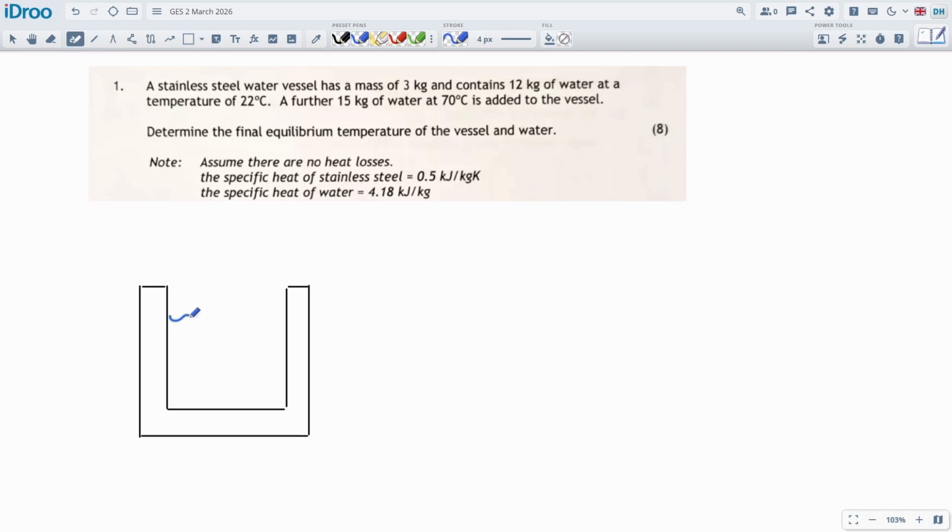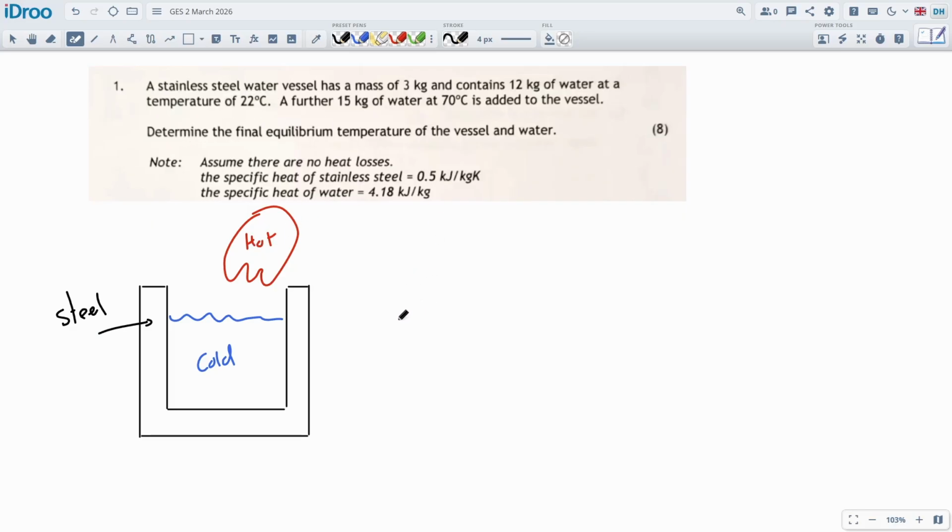We've got a stainless steel vessel that's full of cold water, and we're going to be putting hot water into it. So here's my hot water pouring in there. Might as well call it hot water, and this one cold water, just so we can see what's going on. I say cold, it's really 22 degrees room temperature, and we're adding in 70 degrees. And then we've got the steel vessel around the outside. Determine the final equilibrium temperature.